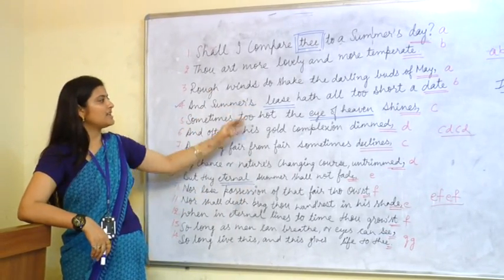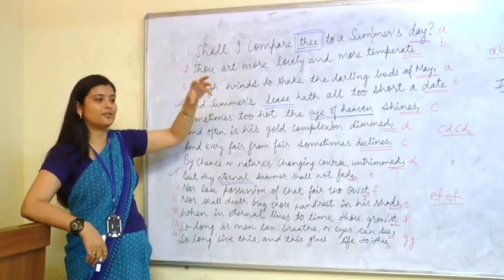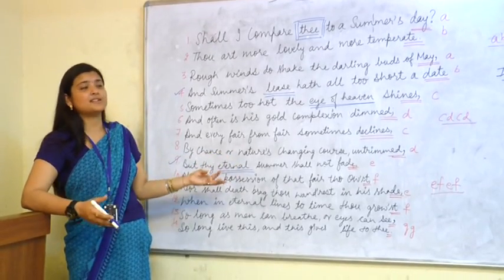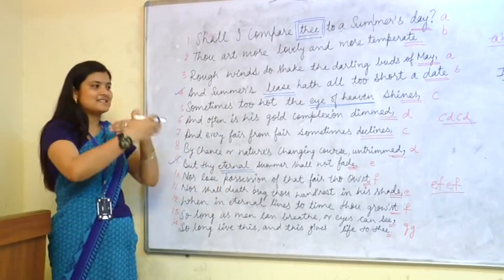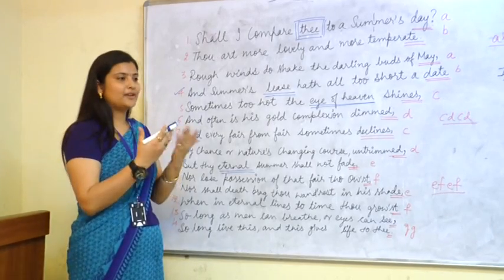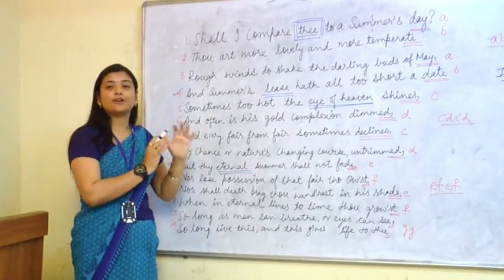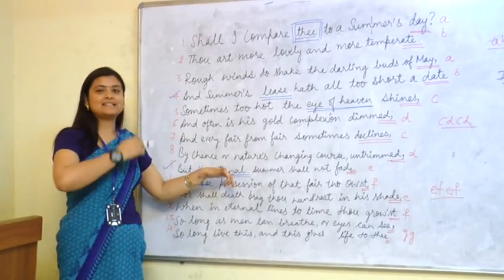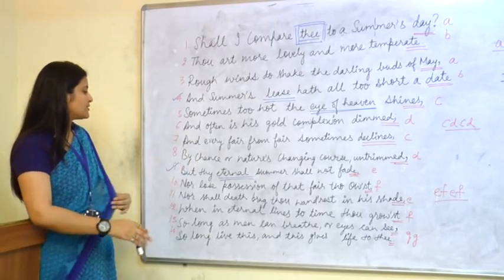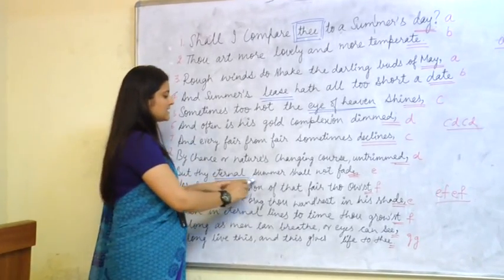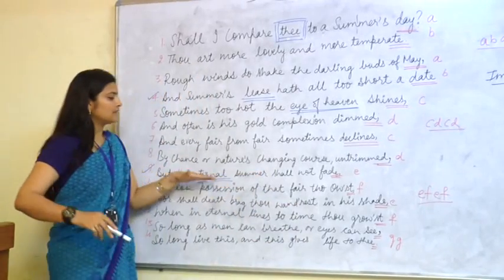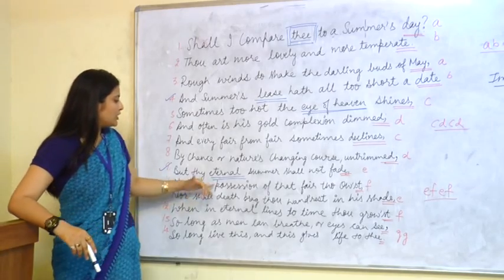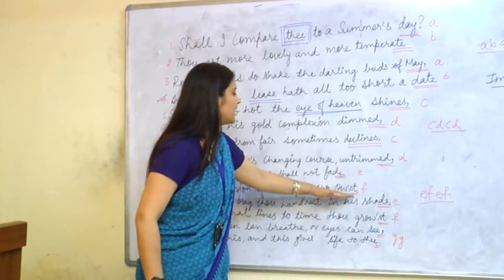So the basic meaning is that summer is very short for a specific year or a specific season, but it is a universal truth. Every year summer is there. Every year there is a cycle of changing seasons. So we cannot say summer is going to end forever. It's going to come back after completing the cycle of seasons. So in that way he's saying, but thy eternal summer shall not fade. That eternal summer means every other year there is a summer.